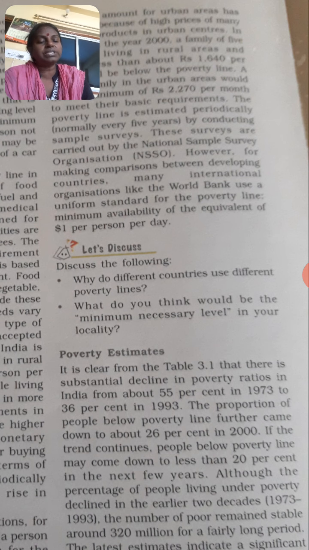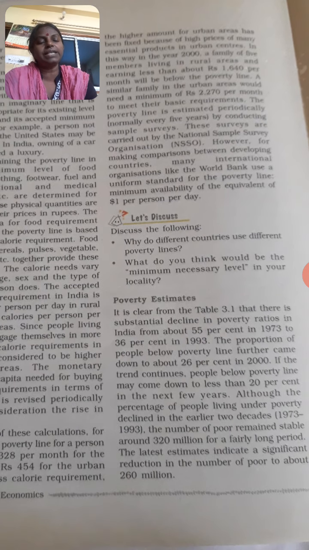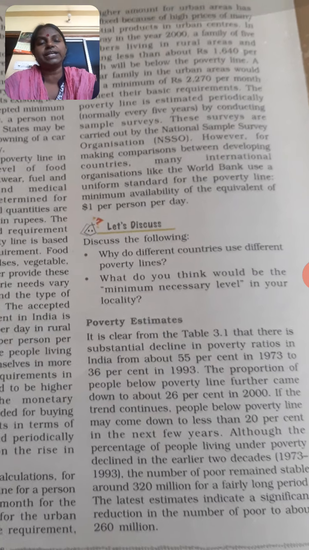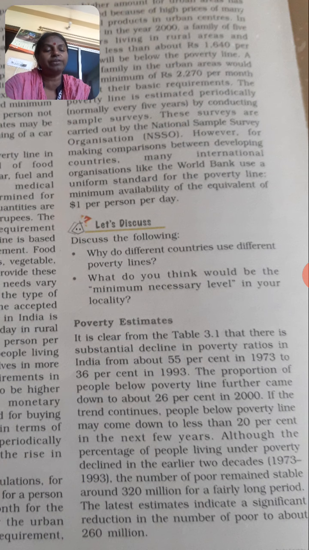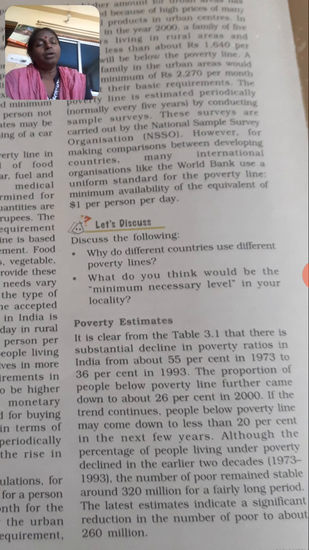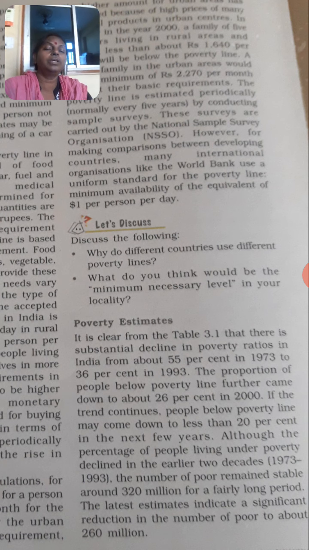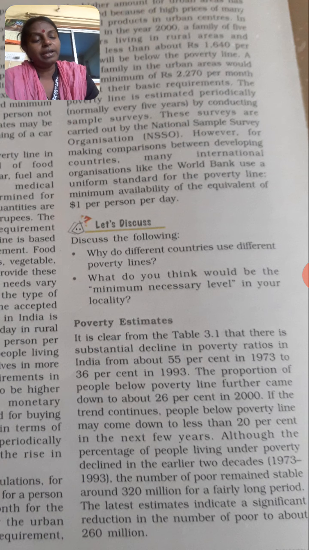So, although the percentage of people living under poverty has declined over these two decades, from 1973 to 83 and 83 to 93, and we have seen that it is still declining, the latest estimates indicate a significant reduction in the number of poor as well, which is now less than 260 million people in India.